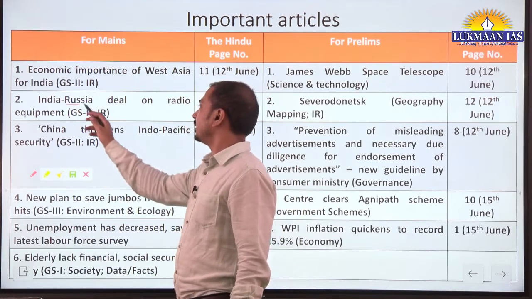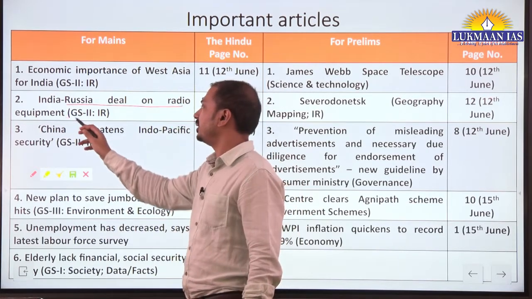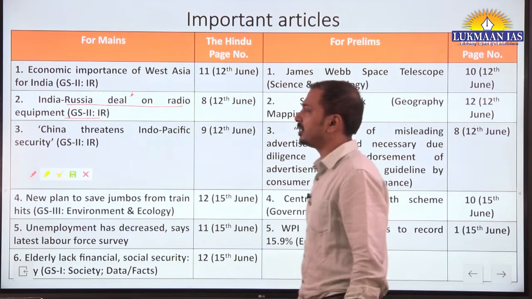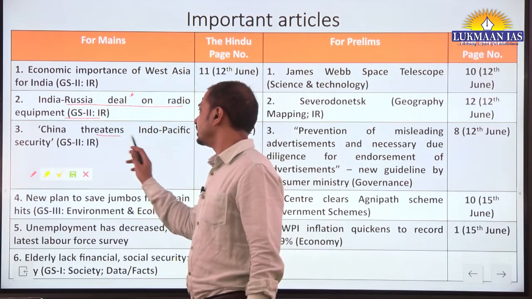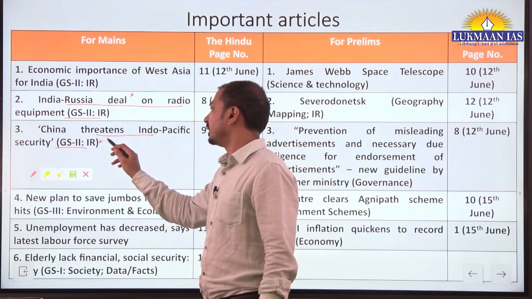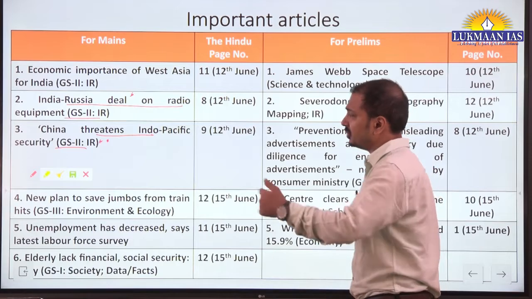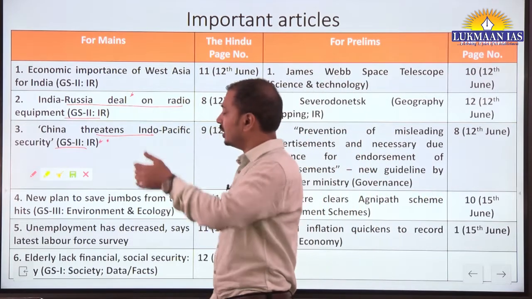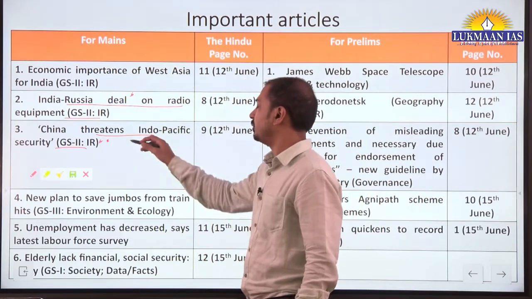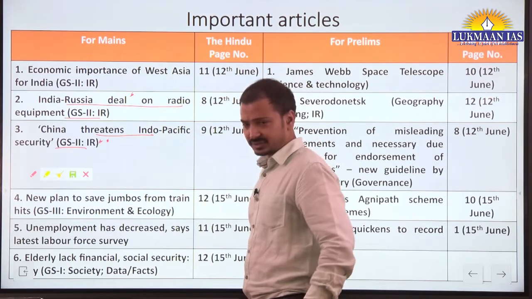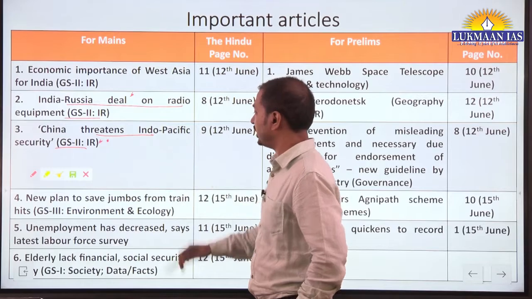Then India-Russia deal on radio equipment. So what is this particular deal? We will cover this from GS2 paper IR section. China threatens Indo-Pacific security. Yes, this particular comment by US officials in a conference, we will try to find out the details of this statement. GS2 paper IR section. So all these articles from 12th June.